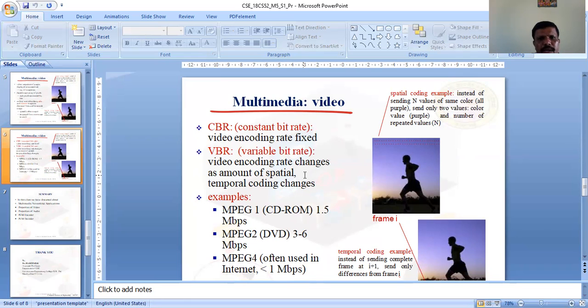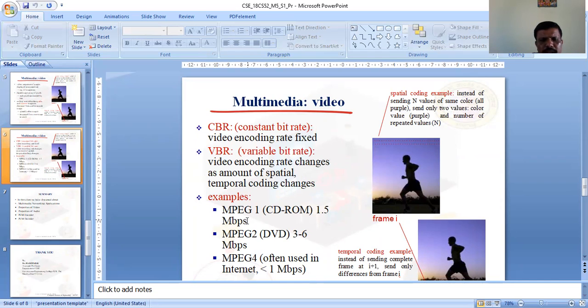Variable bit rate means the video encoding rate changes as the amount of spatial and temporal coding changes. As you know, in spatial coding, within one frame, the repeated values are compared within the image, so only two values are compared. In temporal coding, one frame is compared with the other frame, looking at the differences between the frames. As the amount of spatial and temporal coding changes, that is variable bit rate.